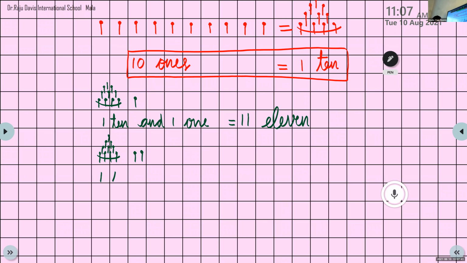So 1 10 and 2 ones. So we can say 2 ones. So it will make the number 12. Now what's the spelling? T W E L V E. See, we wrote only 10, 11 and 12. Write these spellings. Number names 3 times in the rough book. Okay, write and study the spelling.